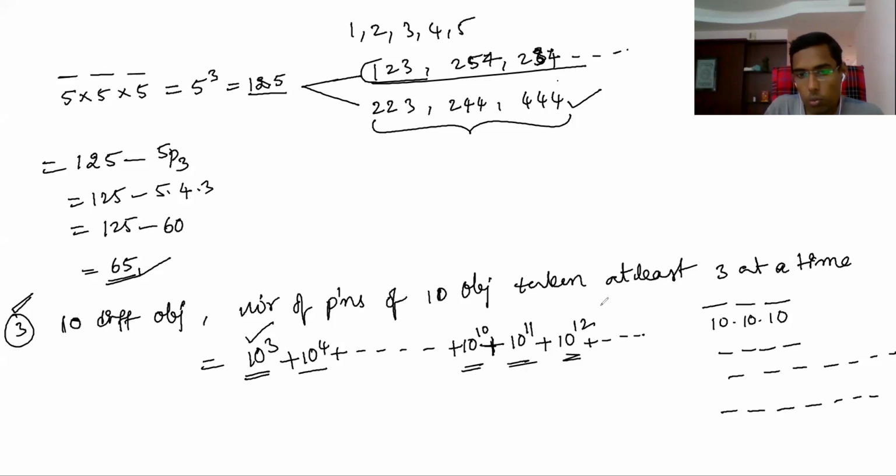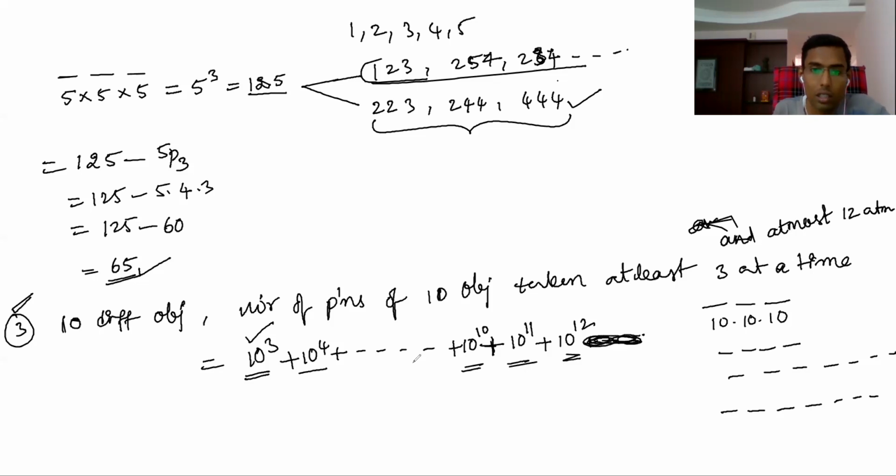Number of permutations of 10 different objects taken at least 3 at a time, and you have to mention at most 12 at a time. Sorry, something is wrong, just a minute. At least 3 at a time, and at most we can take 12 at a time. So the number of permutations with 10 different objects taken at least 3 at a time, at most 12 at a time.